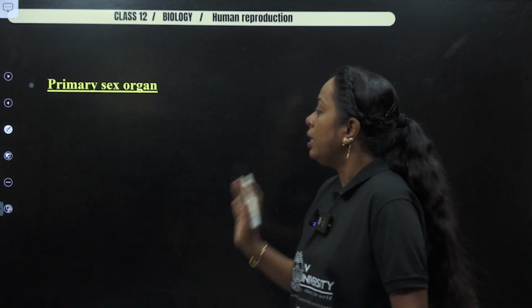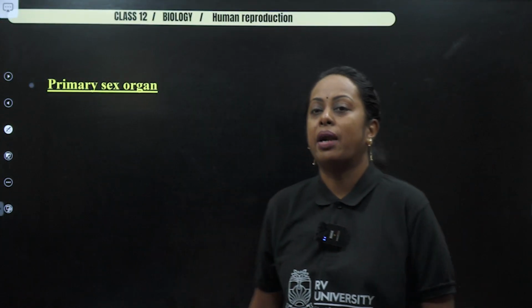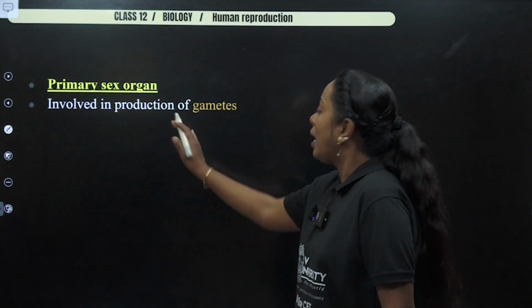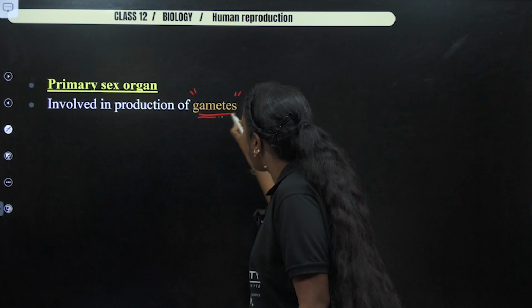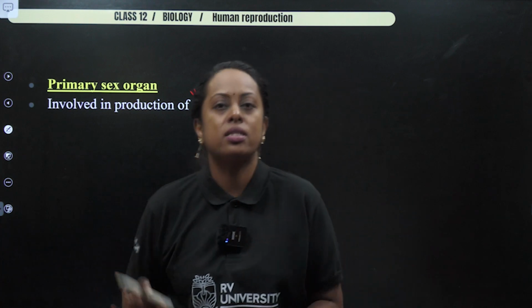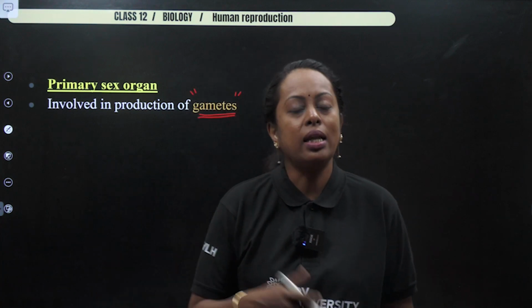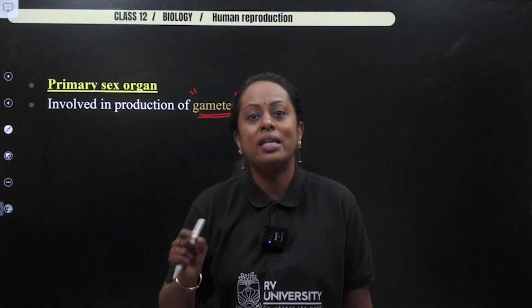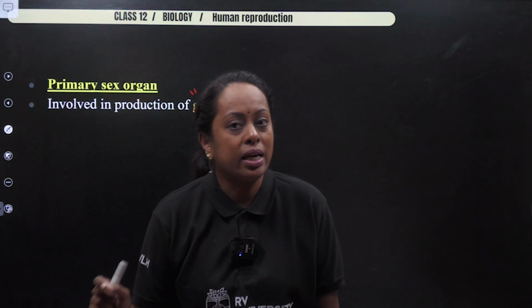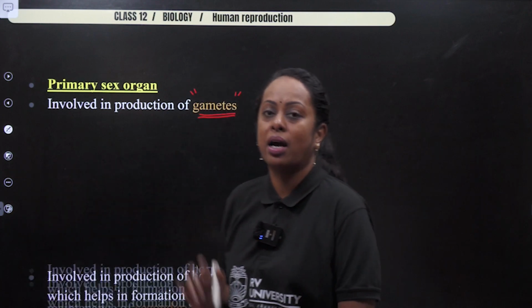Now, let's start understanding the meaning of primary reproductive organ and secondary reproductive organ. Primary, involved in production of gametes. In case of male, it is going to be testis. In case of female, it's going to be ovary. The region where production of gametes occurs, you call that particular region as primary reproductive organ.